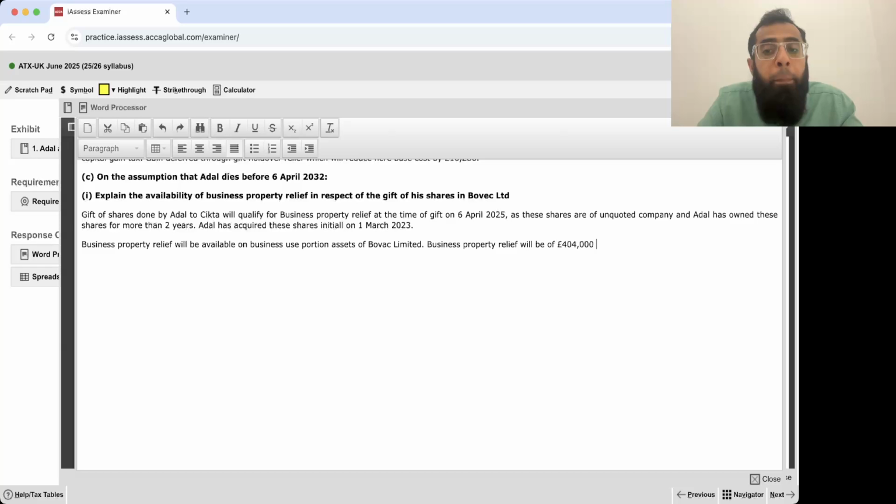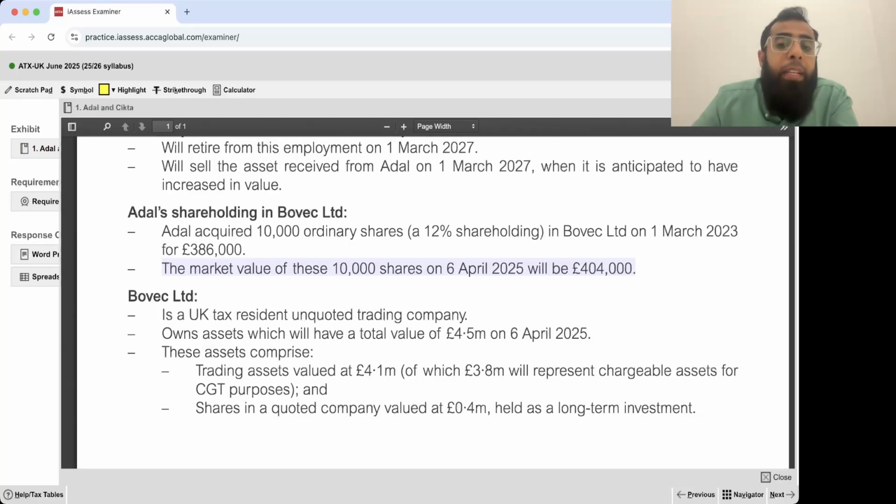404,000 multiplied by, now look at the assets. The company has total assets of 4.5 million. 4.1 million are trading assets and 0.4 million are investments. In IHT, there is no concept of a chargeable asset as for CGT purposes. IHT works on the total assets.